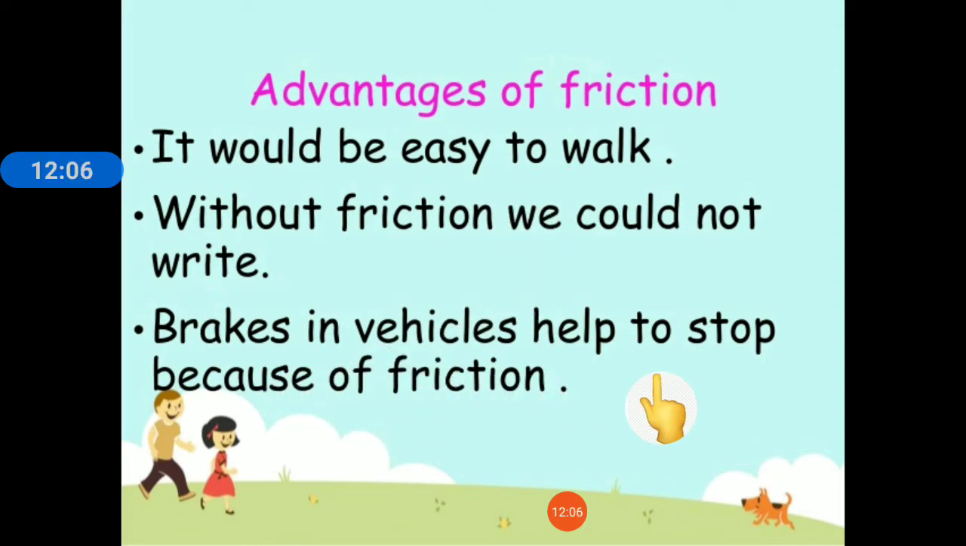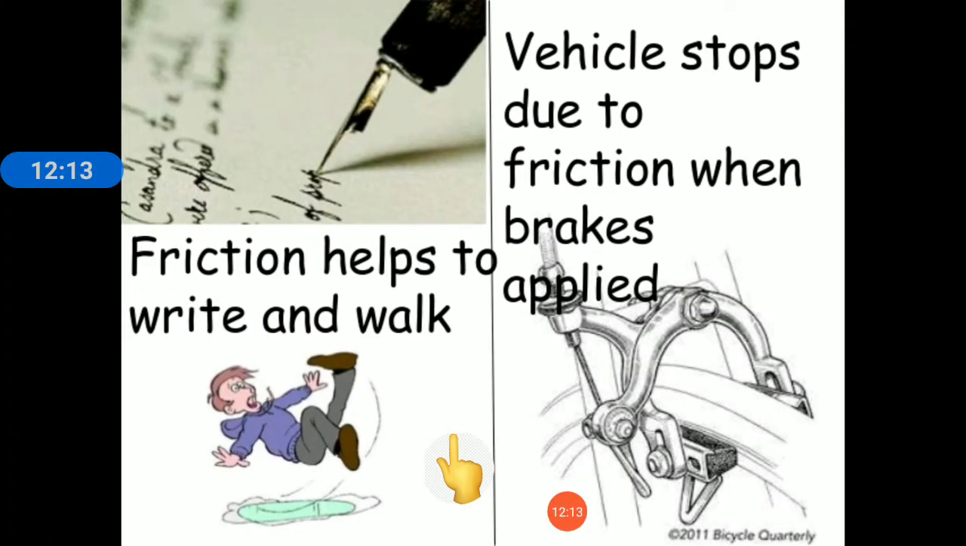Brakes in vehicles help to stop because of friction only. See, friction helps us to write and walk. So you write on the paper because of friction only. There is a friction developed when you move the nib of a pen or pencil over a paper. It creates a friction between the two surfaces, and this friction only helps you to write over a paper.